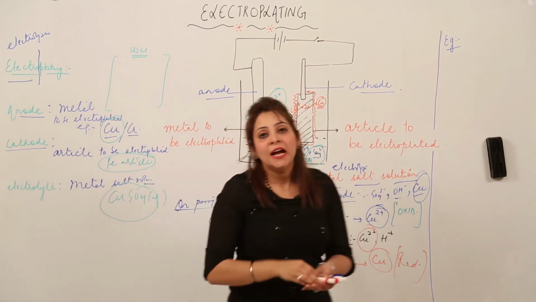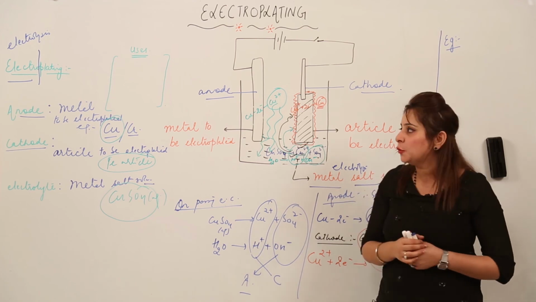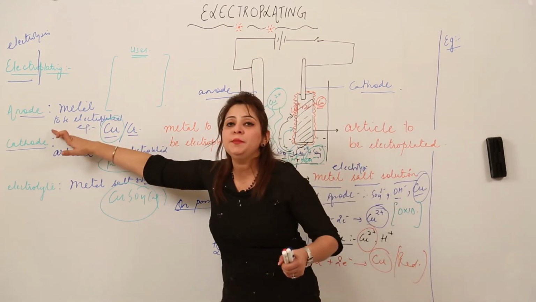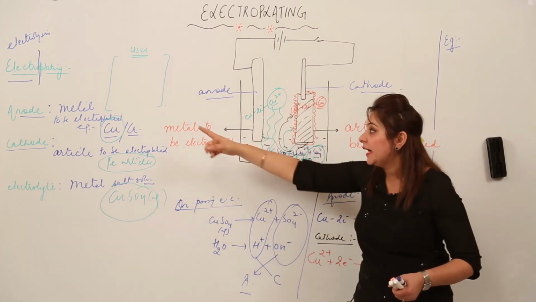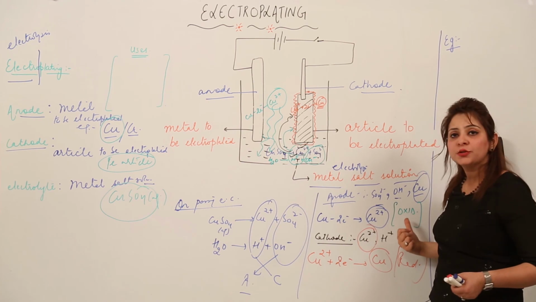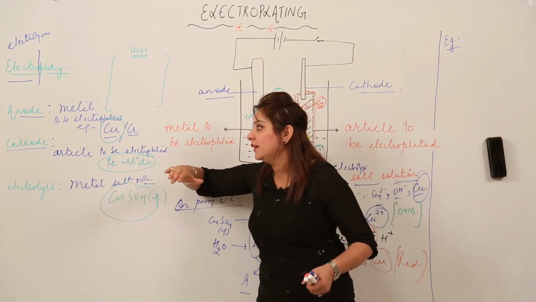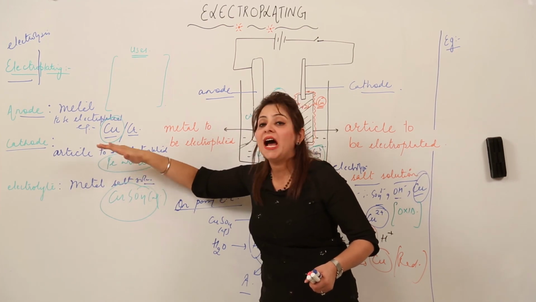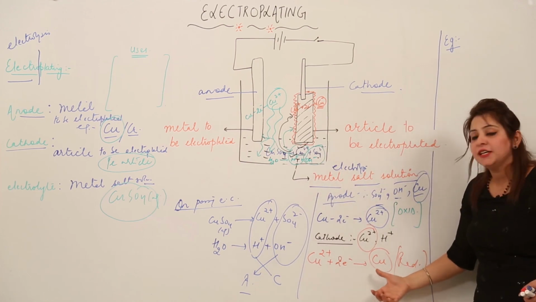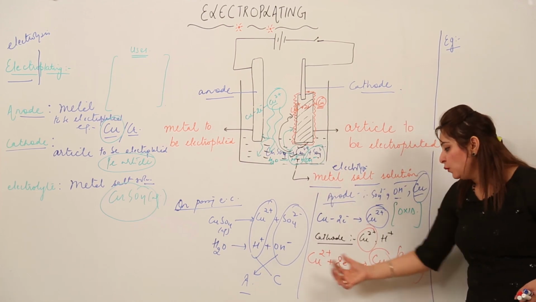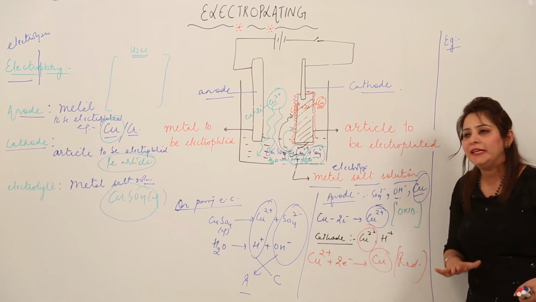I think you got it. Again, I am repeating what you have to keep in your mind while doing electroplating: the anode is always made up of the metal which is to be electroplated, and on the anode, what kind of reaction takes place? It is oxidation. And the cathode is the one that consists of the article which is to be electroplated. What is going to happen at the cathode? It will undergo reduction. That means the ion will change into the atom, and it will start forming the coating on the article.